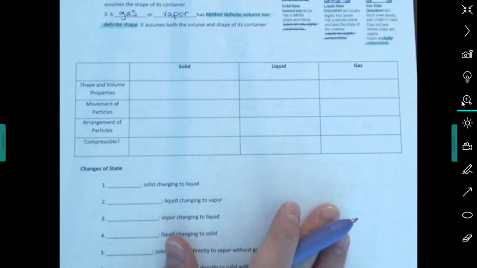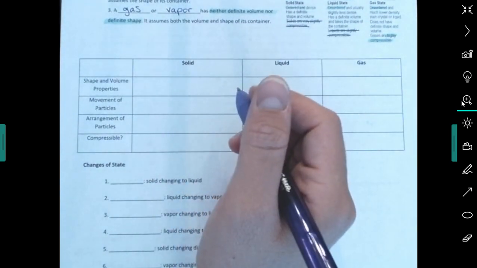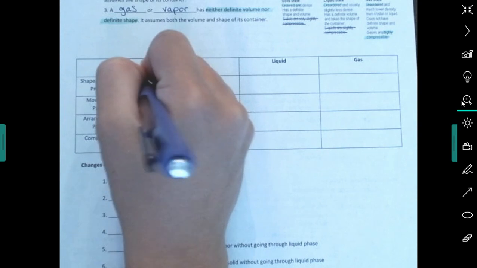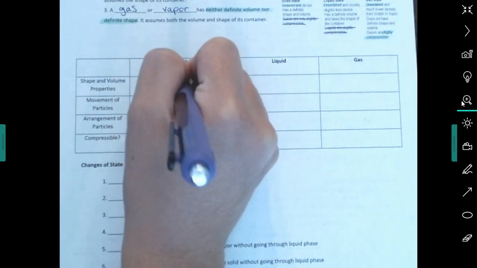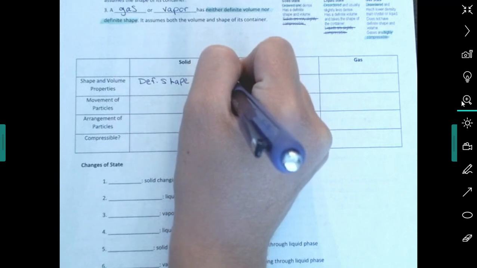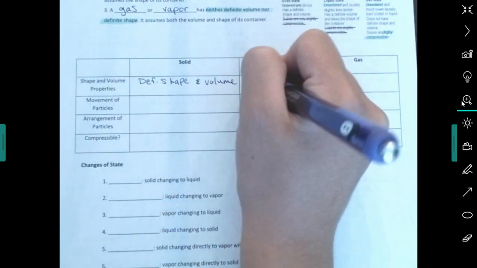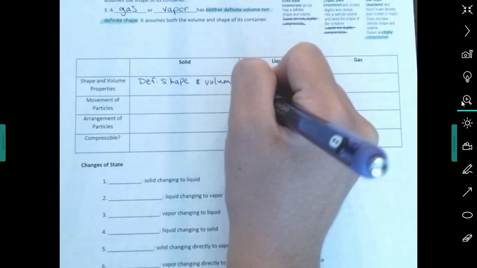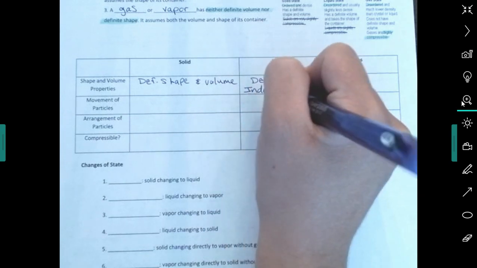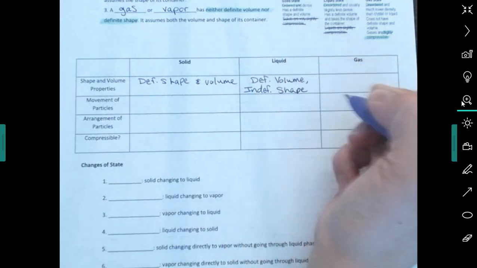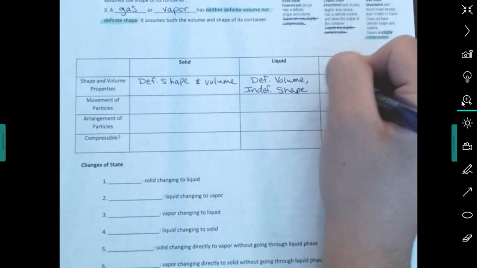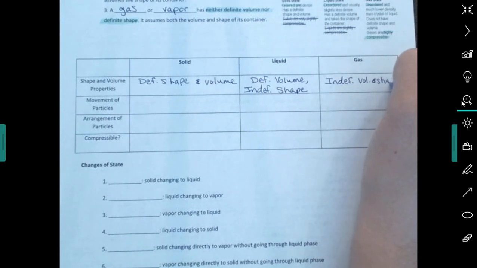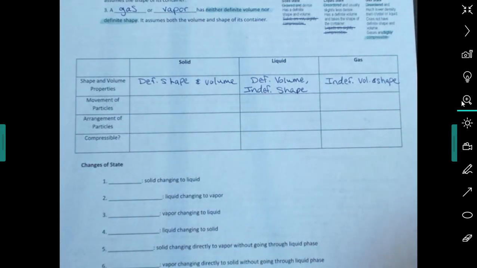Okay? Let's fill this in real fast. So I've got solids, liquids, and gases. Let's talk about the shape and volume properties of solids. We already said it has a definite shape and volume. Whereas liquids have a definite volume, indefinite shape. Their shape can change based on the container that they're in. And gases are indefinite volume and shape, right? The shape can change, the volume can change, it all depends on the container that the gas is in.